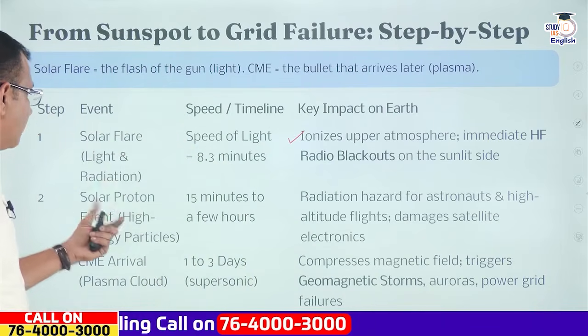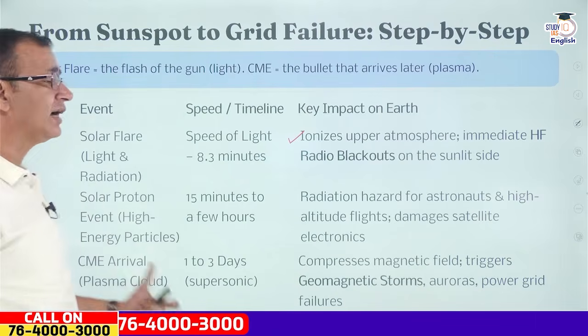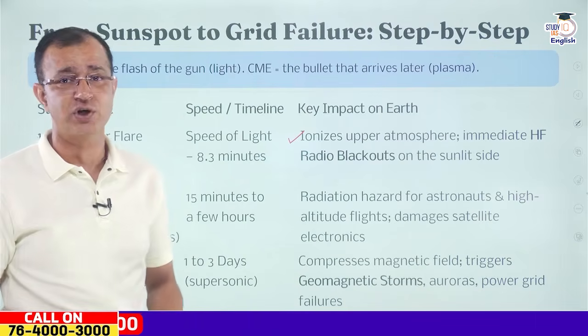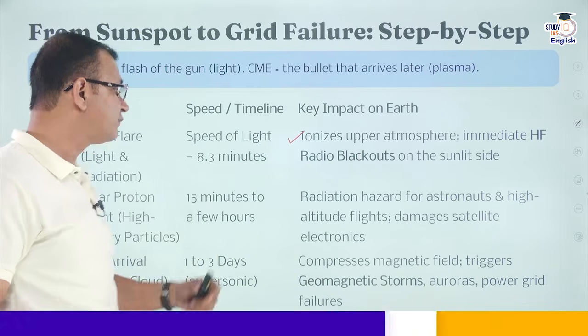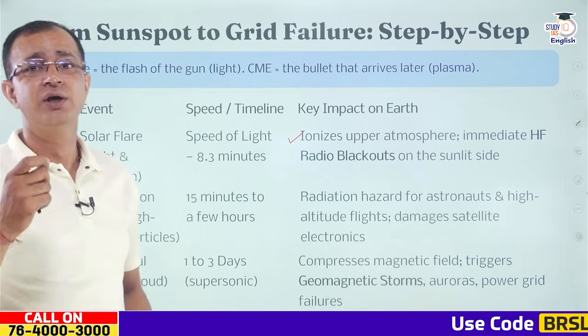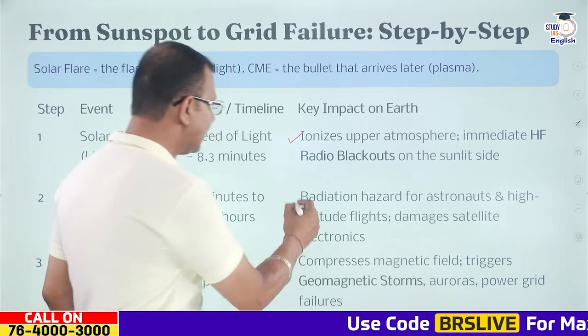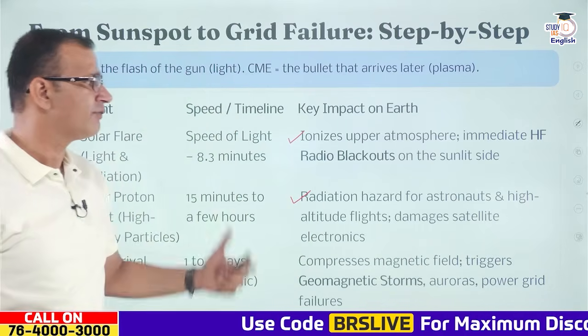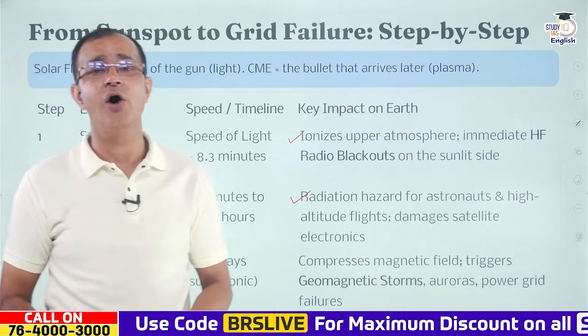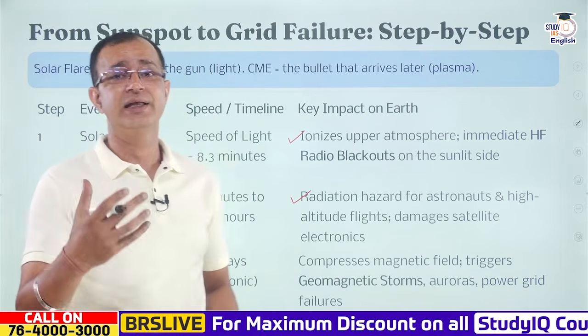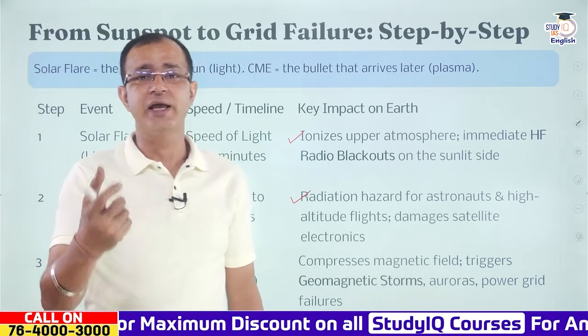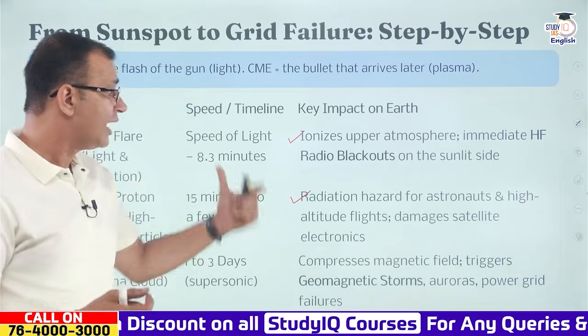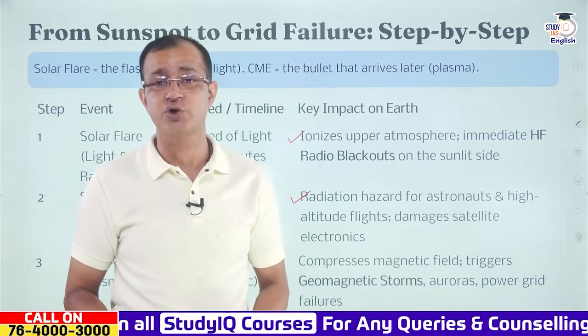Then we have the solar proton events, which are high energy particles released from the surface of the sun, and they take nearly 15 minutes to a few hours to reach the Earth's magnetosphere. And here there is the radiation hazard for the astronauts, and even high altitude flights can get damaged. The communication system can get damaged, and it also damages the satellite electronics.